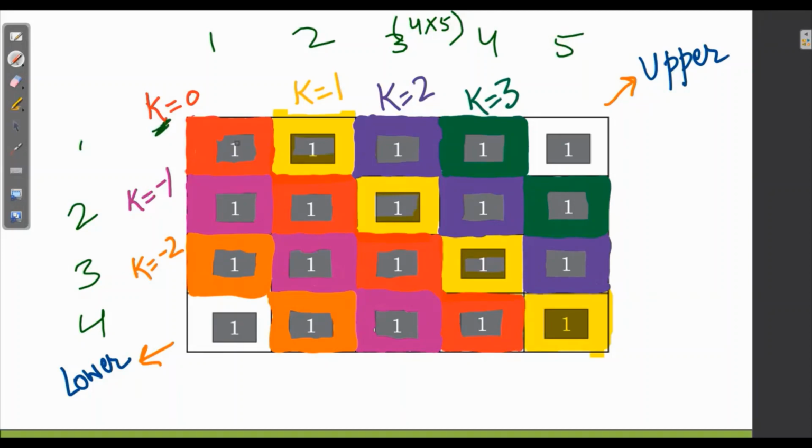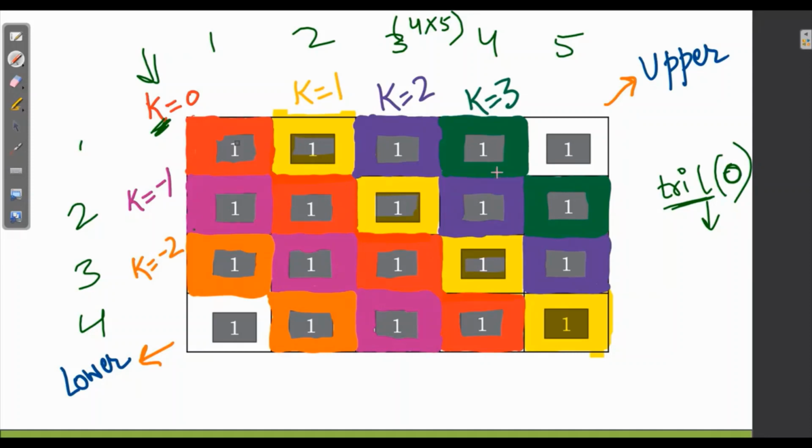Here K refers to the diagonal above which we make elements 0. If K is equal to 0 with tril, then the lower elements should be preserved, whereas all the upper elements should be 0. So this is K is equal to 0. All elements in the lower triangle should be as they are, whereas the values above K is equal to 0, that means yellow, purple, green, will all be zeros.